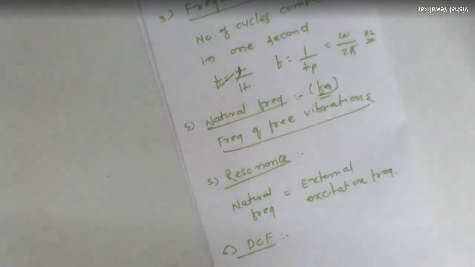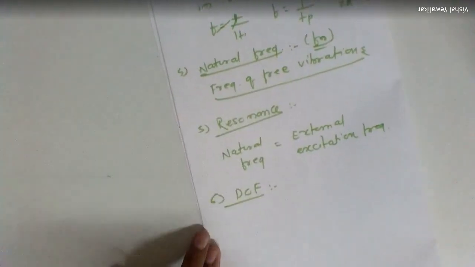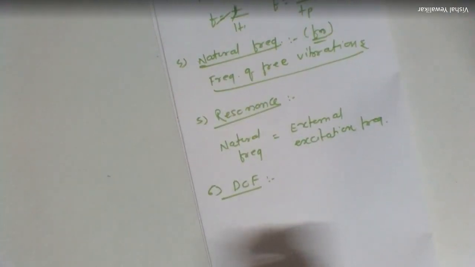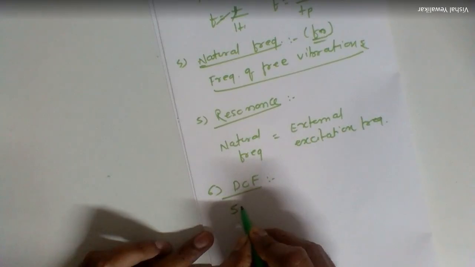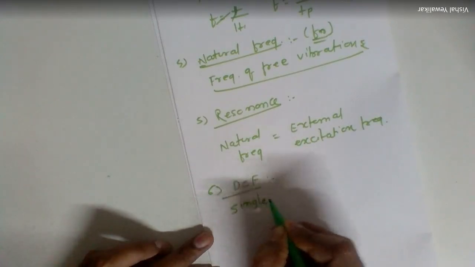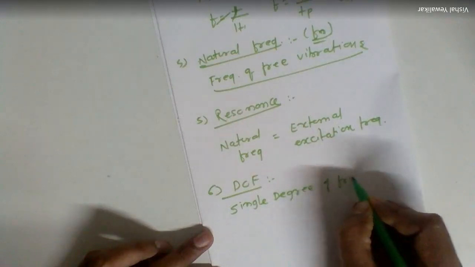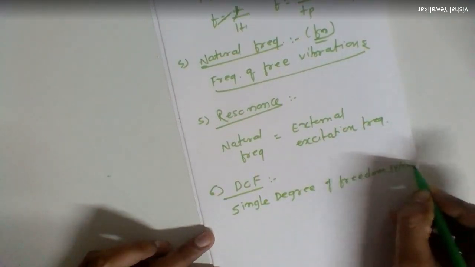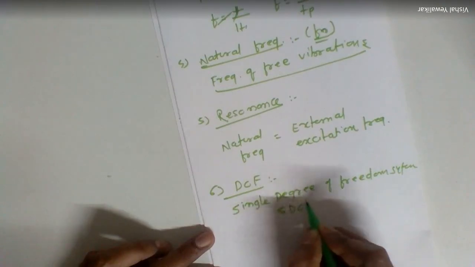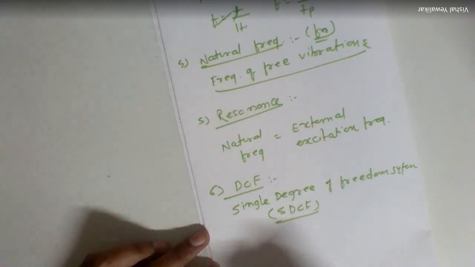So in this particular subject, that is dynamics of machinery, we are going to discuss single degree of freedom system. This is called SDOF, single degree of freedom system, and two degree of freedom system.